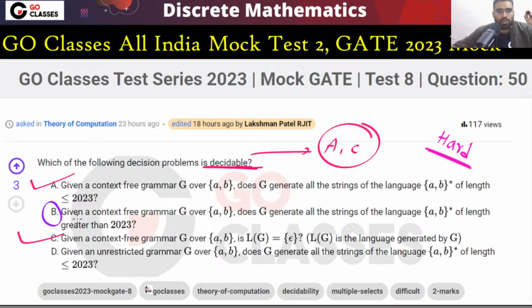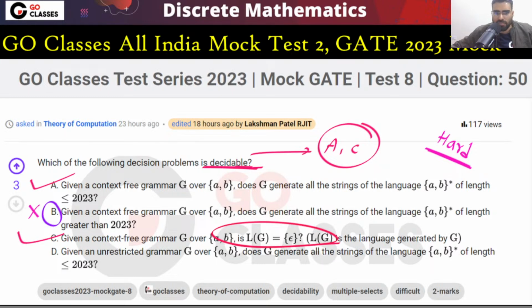You can notice that A is decidable, but B cannot be decidable, because if B is decidable, then the universality problem of context-free languages becomes decidable. There is a contradiction, so this is not decidable. And we have seen option C, the proof I have given to you, so option C is also decidable.